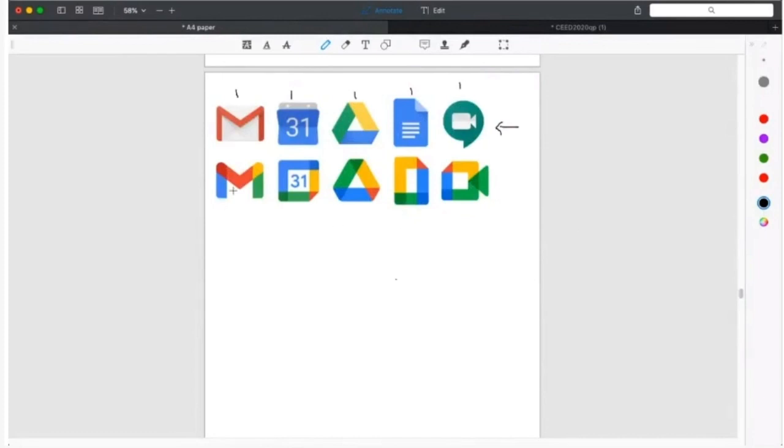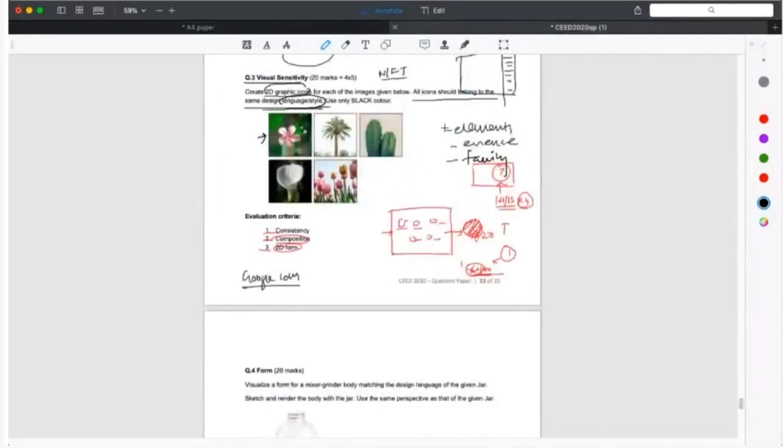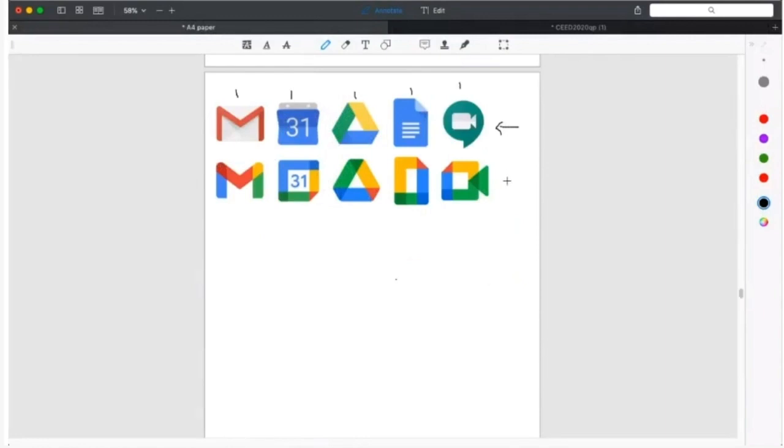See, I think Kashish said a good thing, that same elements. Kashish, you said that, right? So that's actually very spot on. If you notice, there are these overlaps in every one of these icons. If you see the colors, yellow is everywhere, green is there, blue is there in every one of these.